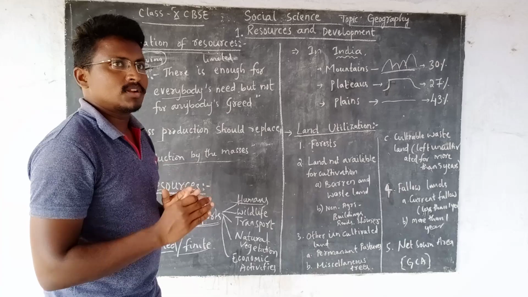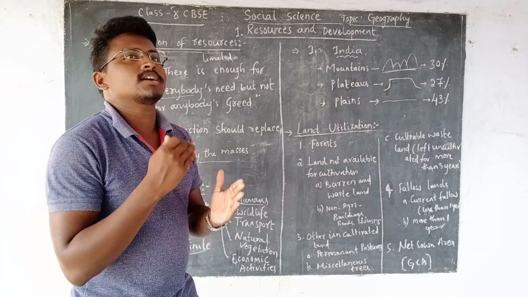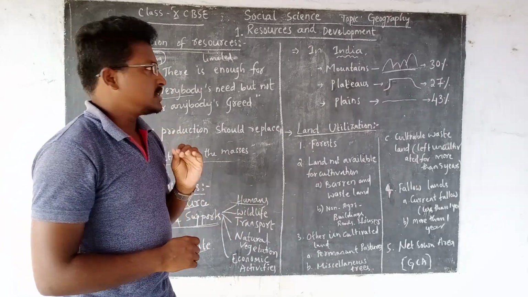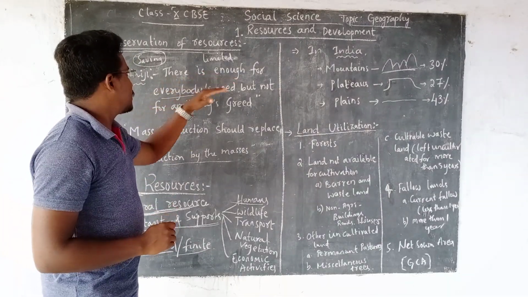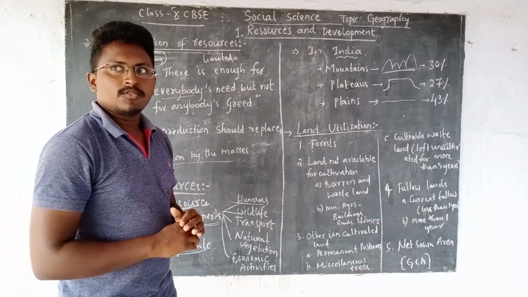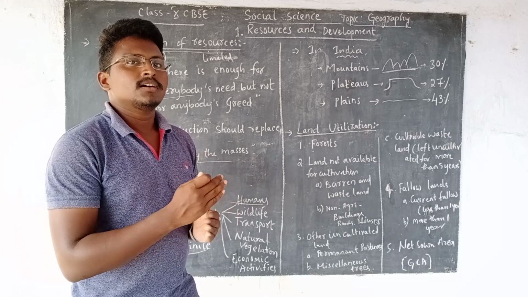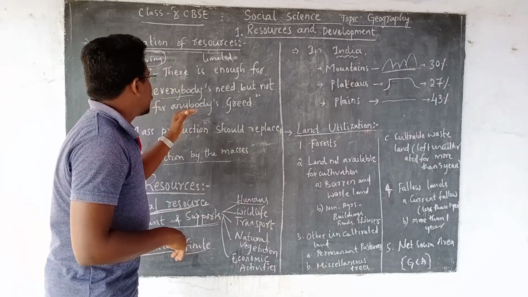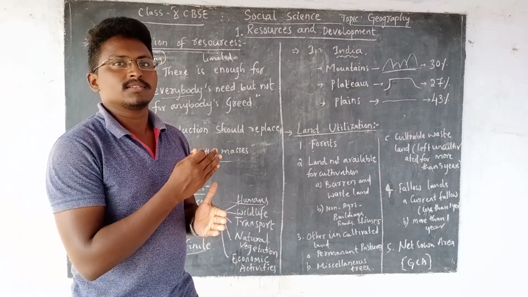In that process, our national leader, the father of the nation, Mahatma Gandhi, said something about these resources: there is enough for everybody's need, but not for anybody's greed. That means whatever resources are in our country are enough for our requirements, but they are not for one person's greed, profit, or earnings.